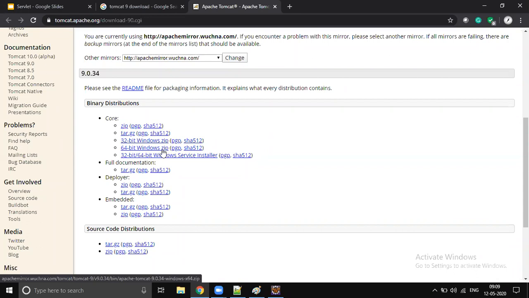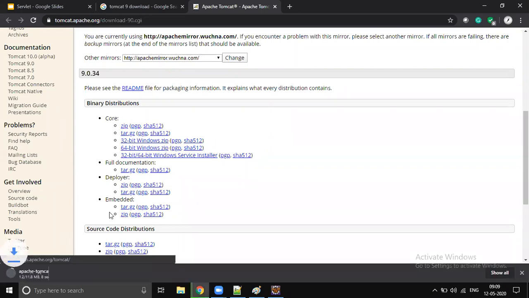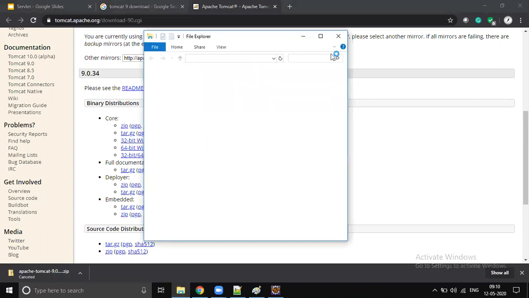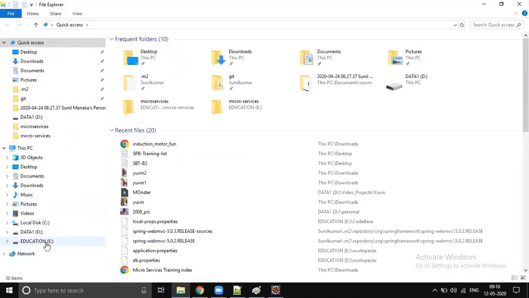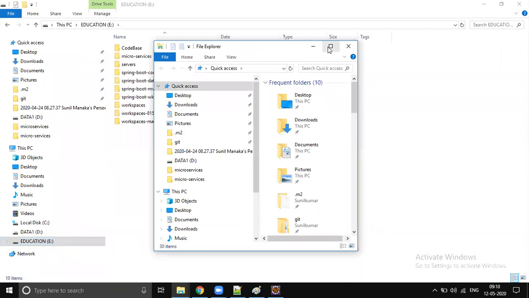I'm using a Windows 64-bit operating system, so I'm just downloading that. That zip file will be downloaded. I already did, so I'm going to cancel that. For me it's not required. Just copy that into some location in your file system. I think I already downloaded that and copied it into some folder.